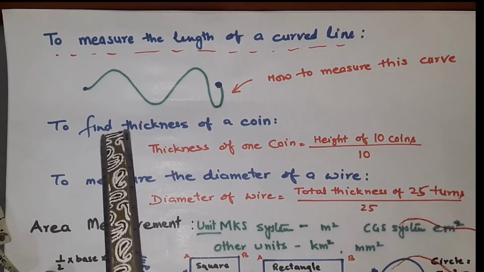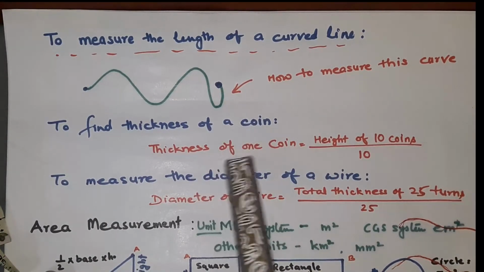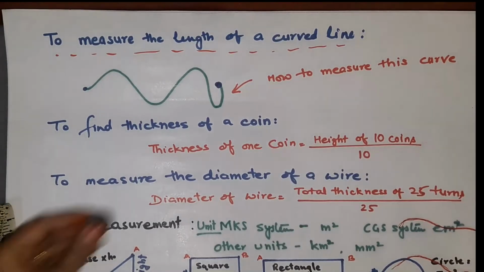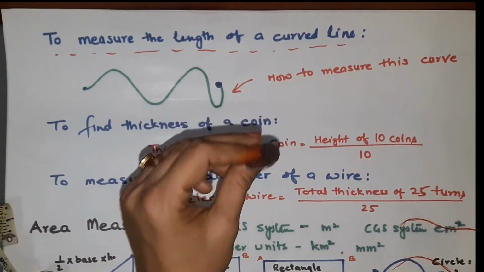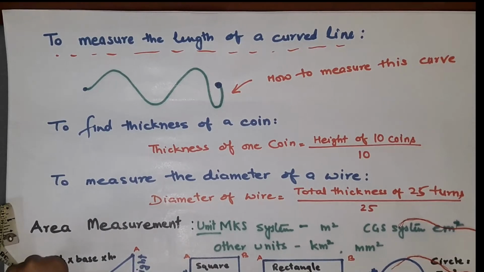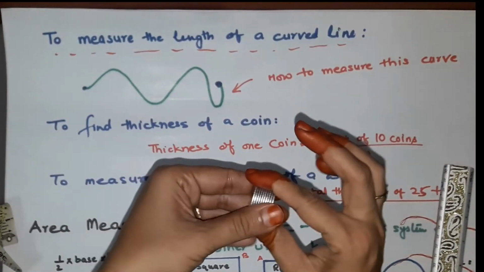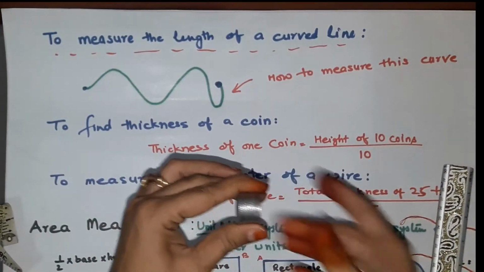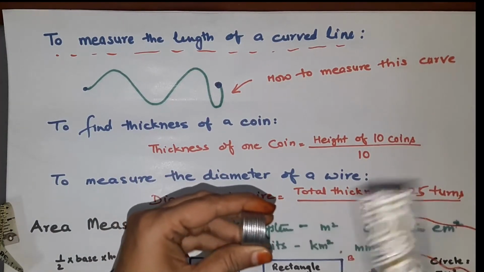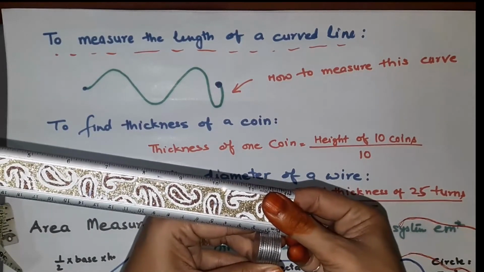Now children, how to find the thickness of a coin? So one coin thickness we need to know. So what you have to do, see, the coin is very thin, you cannot find it in a single way. So you have to collect 10 coins of the same kind, okay, and then make a pile of these coins, okay. When you make a pile of the coin, it will become visible, it will become more length, or you can say the height will be more in comparison to the single one.